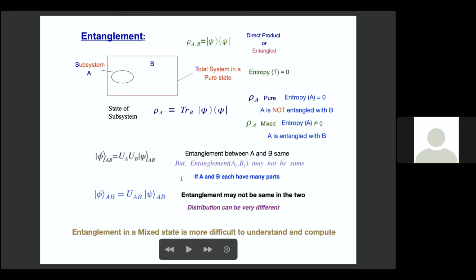But on the other hand, if A and B have many other subparts, let's say Ai and Bj, the entanglement may not be the same. Now you do a different sort of unitary transformation. You start with state psi and do a UAB, which may not be decomposable as a simple product UA and UB. Then state phi and state psi will have different entanglement structure. The entanglement in A and B is different in these two states, and also the distribution of entanglement in terms of various parts will be very different. Entanglement in a mixed state is more difficult to understand. Of course, we talked about pure states here.